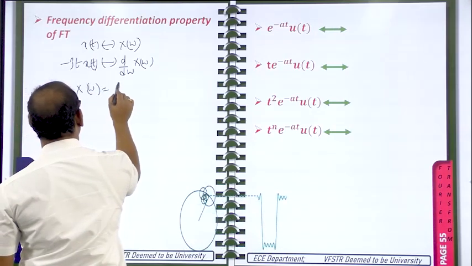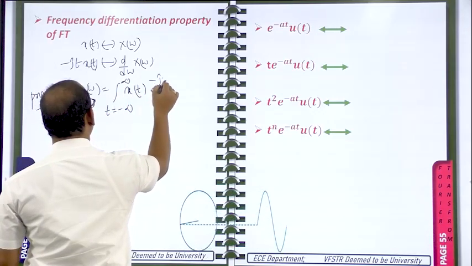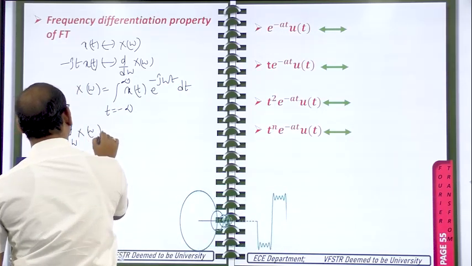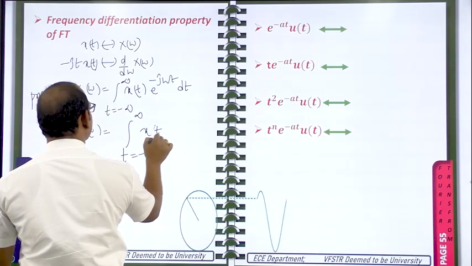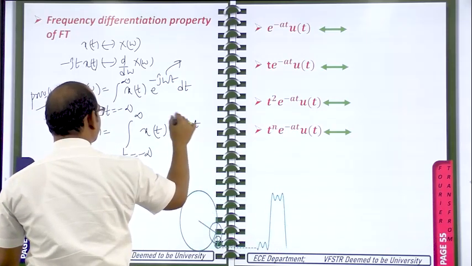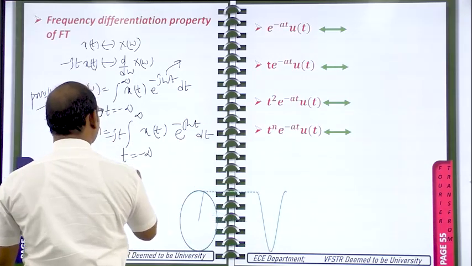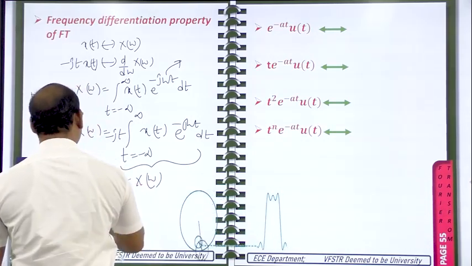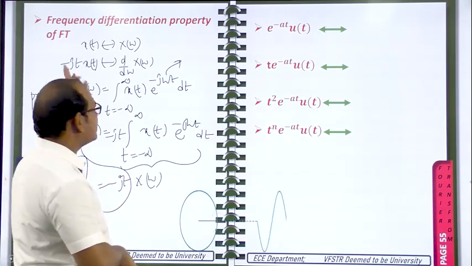X of omega is nothing but the integral, t changing from minus infinity to plus infinity, of x of t e power minus j omega t dt. Do the differentiation on both sides with respect to omega. Integral t from minus infinity to plus infinity, x of t is constant, here omega is the variable, so e power minus j omega t. I am doing the differentiation for this one, so I write minus jt and dt. So this entire thing looks like x of t again. So what came in place of d by d omega? Minus jt. That's why minus jt came.